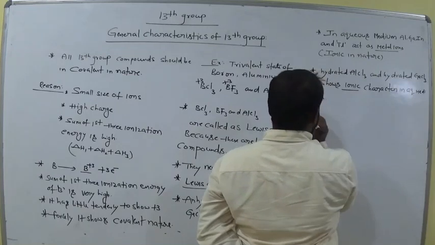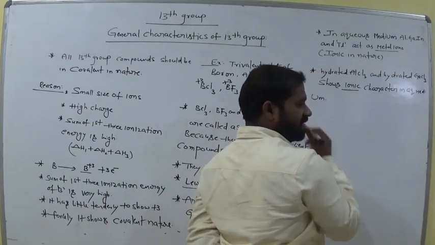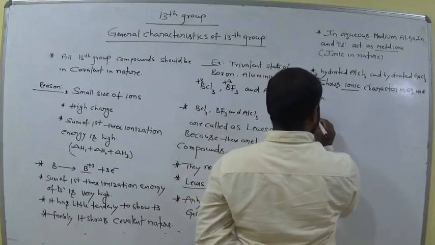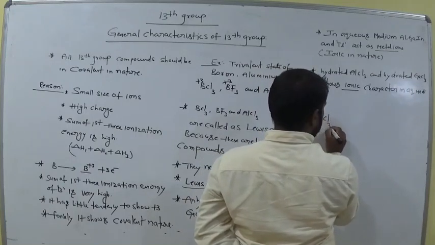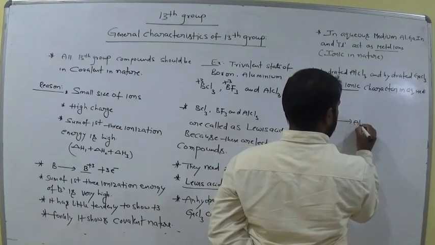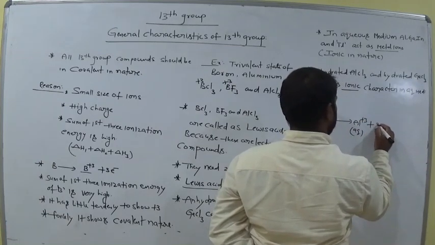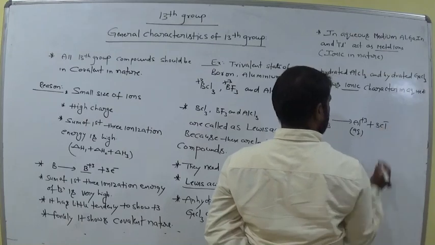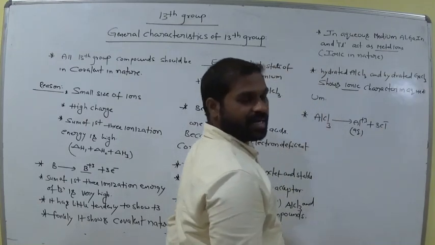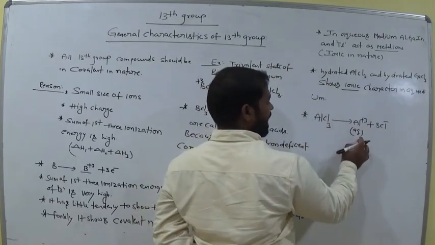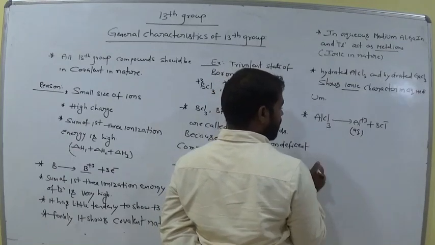Is it clear? That's why aluminium trichloride gives Al3+ ion in water. So it gives ions in aqueous medium and acts as an ionic compound.